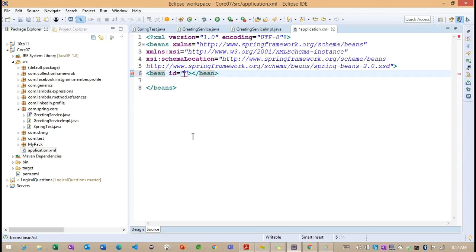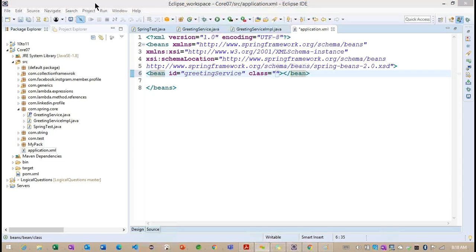Getting the point? So first we need to focus on the bean ID. And one more attribute we have, the class attribute. So what is the use of this class attribute here? What information do we need to provide? Basically, what is the class of the object we are going to create here? The class information we need to provide inside this class attribute.